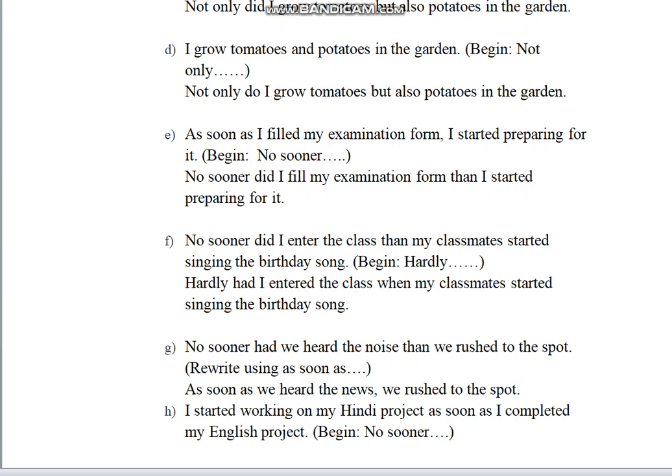Sometimes children write immediately in their answer. That is not needed because these pairs already suggest that something happened immediately. Okay, no sooner had we, or hardly had we, or as soon as. It already means immediately, so you don't have to write immediately in your answer. As soon as we heard the news, we rushed to the spot.